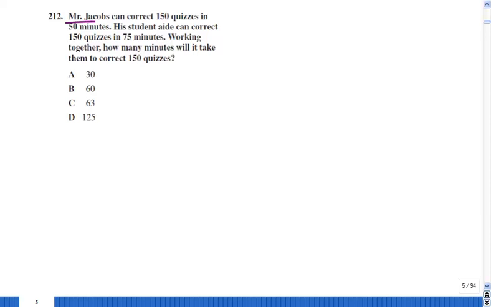We know that Mr. Jacobs is doing 150 quizzes per 50 minutes. And we can say that that's Mr. Jacobs' speed, right? I can call it the speed of Mr. Jacobs, which is given to us not in miles per hour, but in quizzes per minute. Okay, let's do it that way.